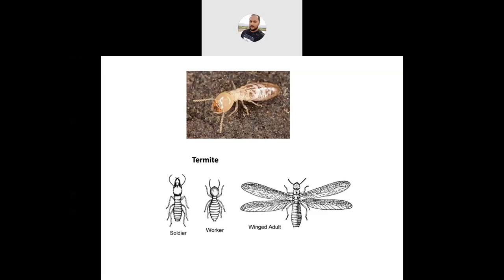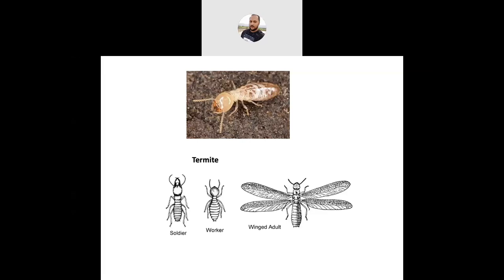So what is the difference between these two? Primary reproductives have a darker body with well developed sclerotization, and compound eyes and wings are very well developed. Secondary reproductives have a pale body with weak sclerotization, absent wings and reduced compound eyes.